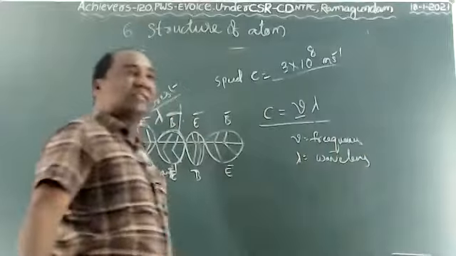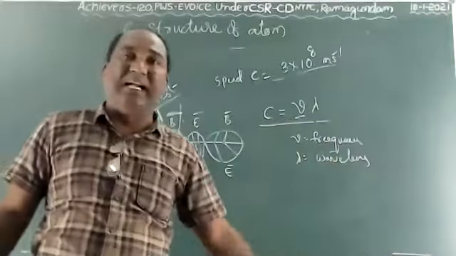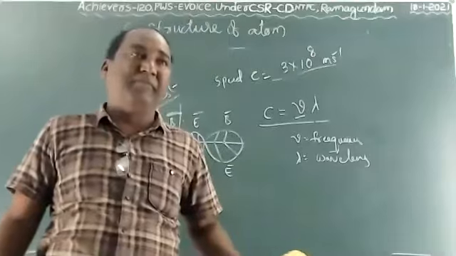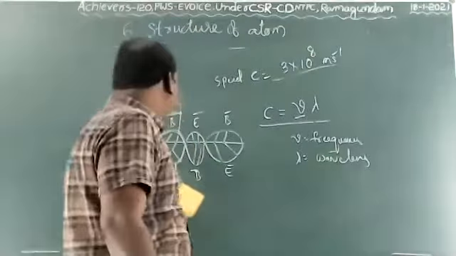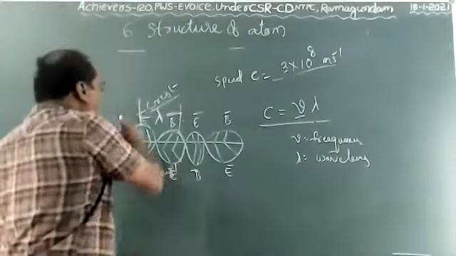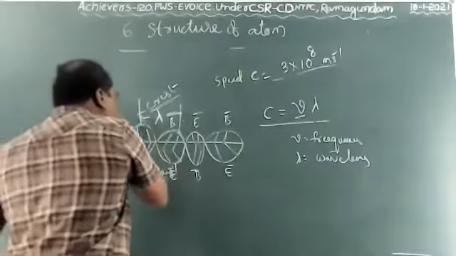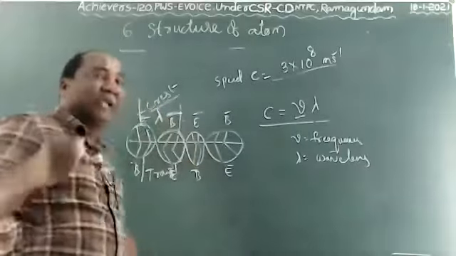What is meant by frequency? The number of vibrations made in 1 second is called frequency. Here the electromagnetic wave travels from one point to another point continuously and creates some vibration.